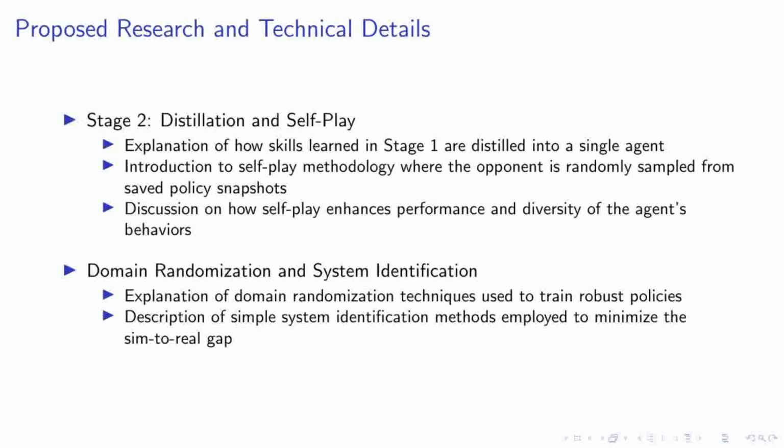Additionally, we employ domain randomization techniques to further enhance the robustness of our policies. By varying the simulation parameters, we prepare the agent for a range of real-world conditions, thereby minimizing the gap when transferring from simulation to reality. Simple system identification methods are also utilized to fine-tune the simulation parameters, ensuring a smoother transition to real-world applications. These strategies collectively contribute to the development of a more competent and versatile robotic agent.